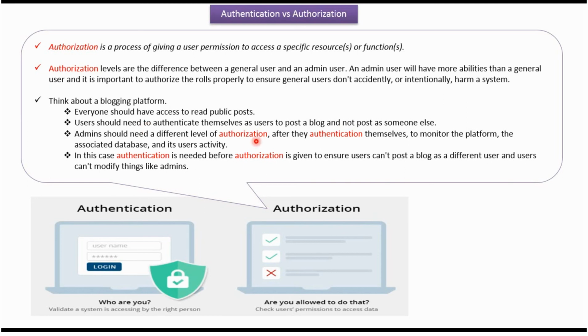In a blogging platform, admin users will also be there. Admin users will monitor the platform, monitor the associated database, and monitor the user activity. For that, the admin user needs a different level of authorization after they authenticate. In this case, authentication is needed before authorization is given, to ensure users cannot post a blog as a different user, and users cannot modify things like admins.